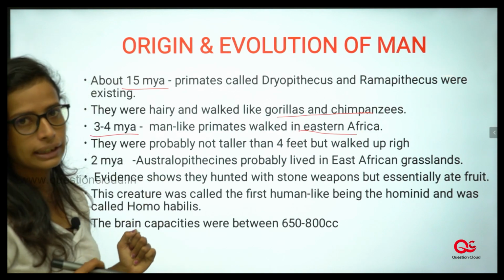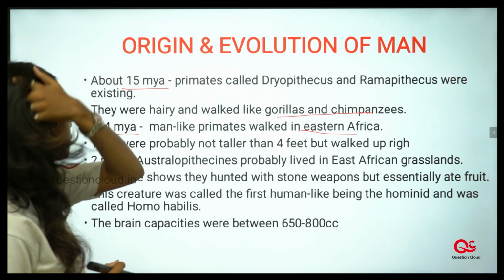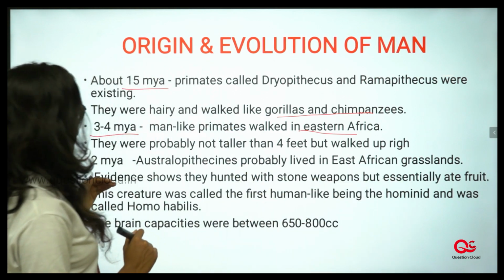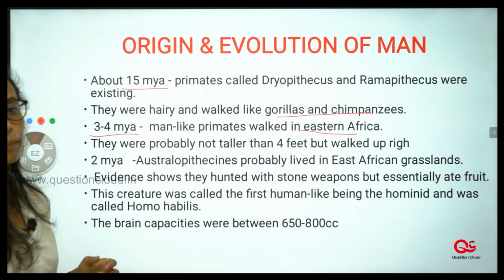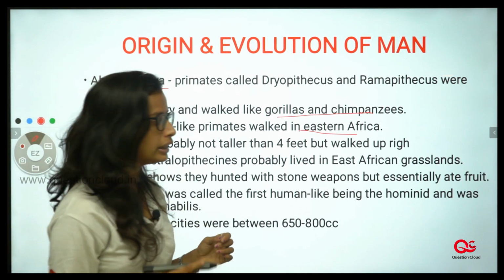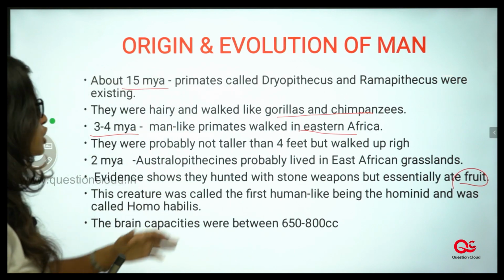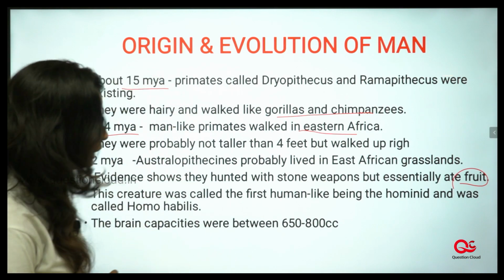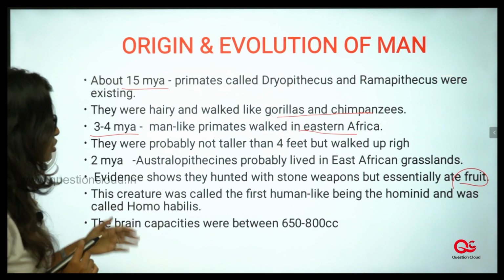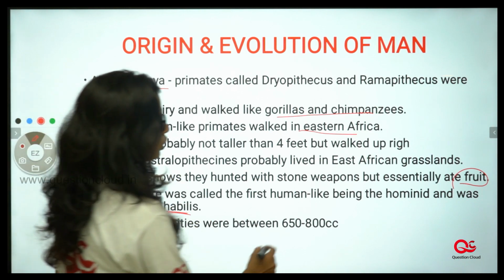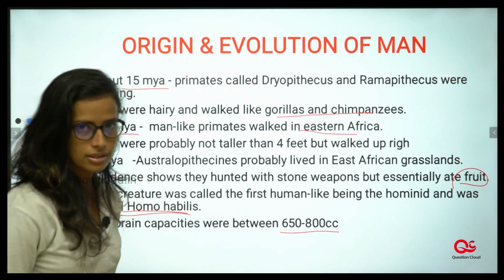2 million years ago, Australopithecines probably lived in East African grasslands. Evidence shows that they hunted with stone weapons but essentially ate only fruit, and again, they did not eat meat. This creature was called the first human-like being, the hominid, Homo habilis, and their brain capacity was about 650 to 800 cc.